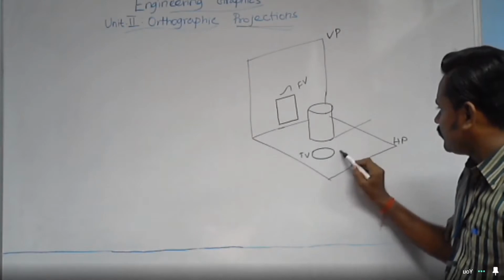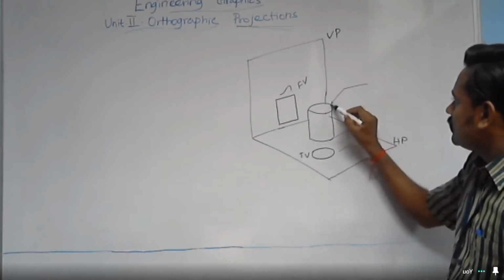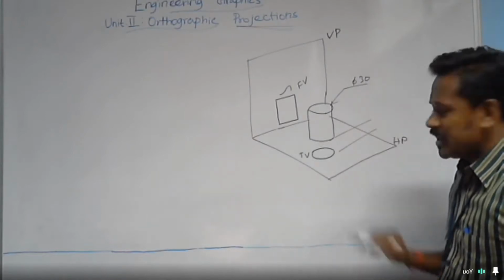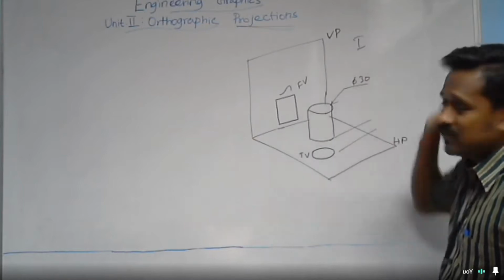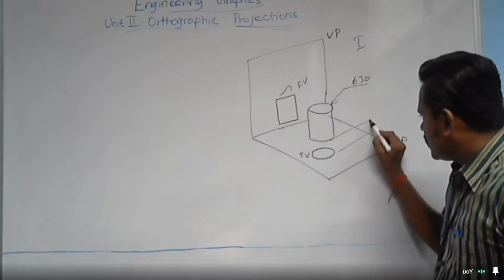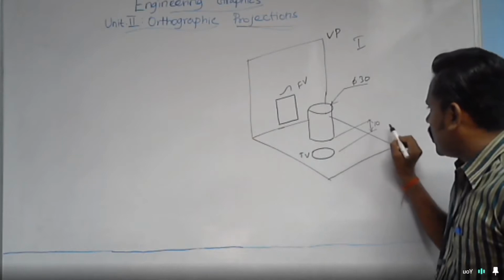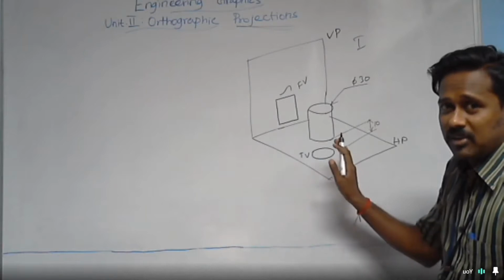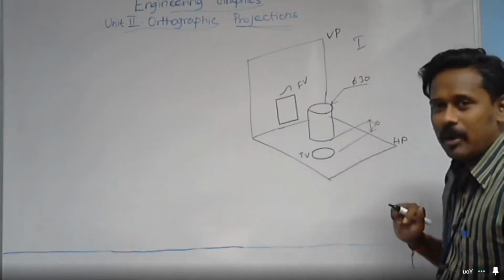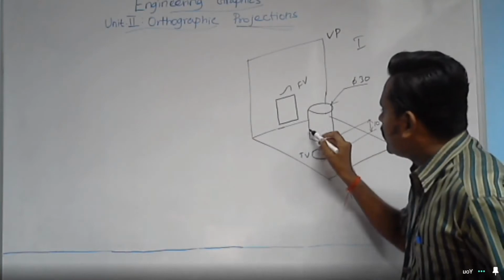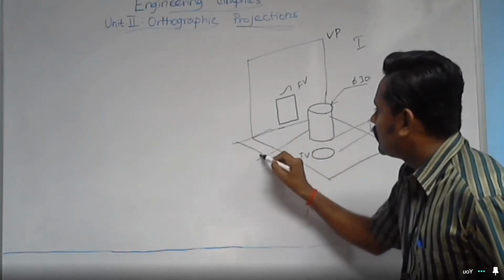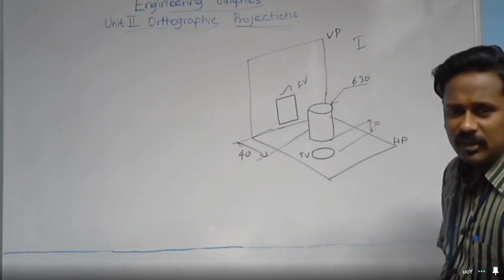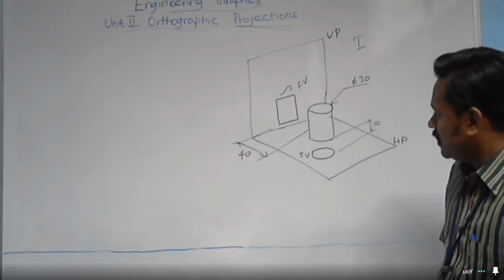A cylinder of diameter 30 mm is placed in the first quadrant, just 10 mm above the horizontal plane. It floats, okay? Don't worry about the gravity effect. It floats 10 mm above the horizontal plane and 40 mm in front of the vertical plane.